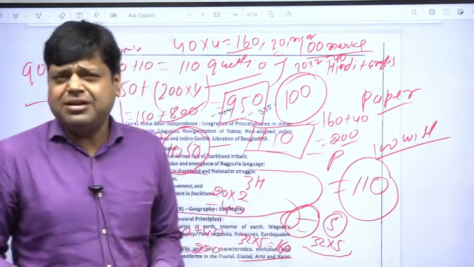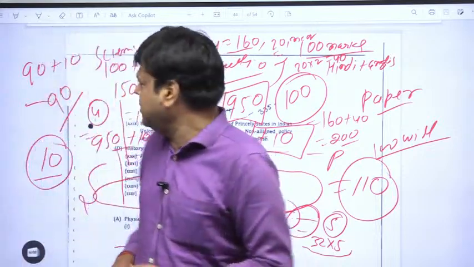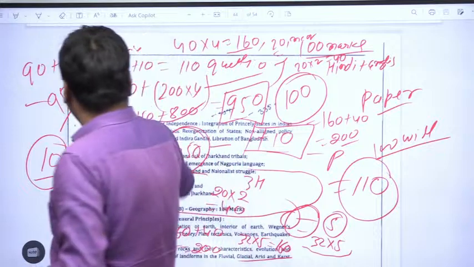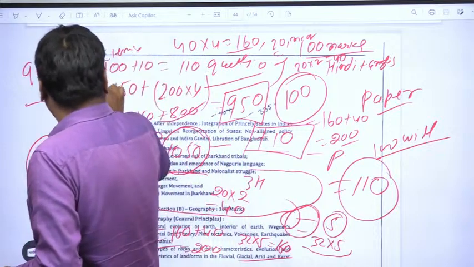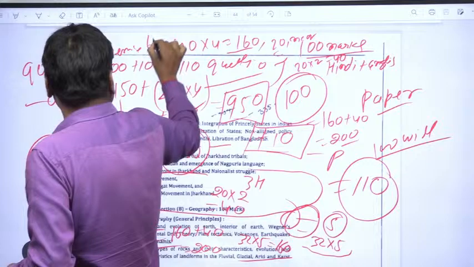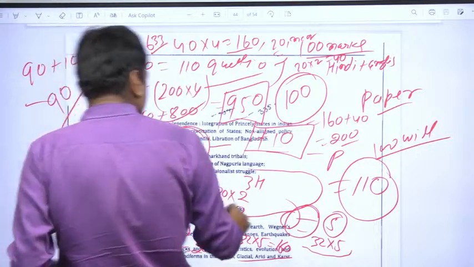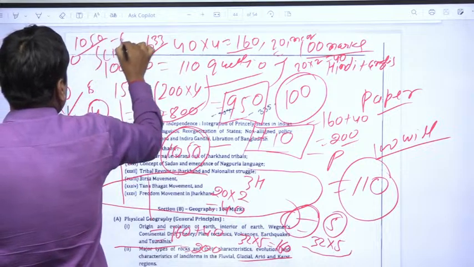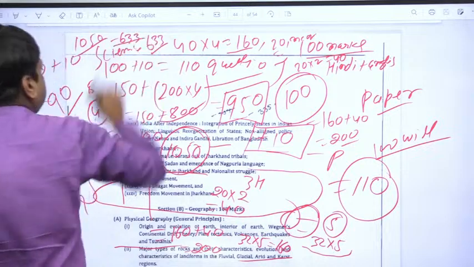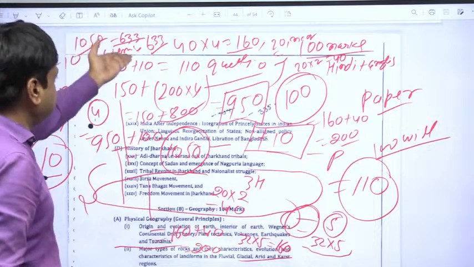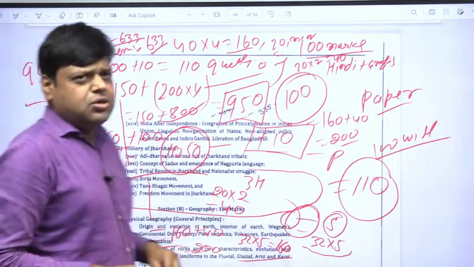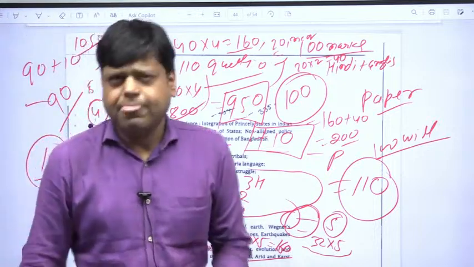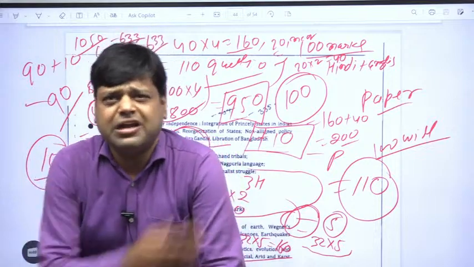In the 7th to 10th JPSC, the last post was allotted on 633 marks. So out of 1050, you will have to get 633 marks. So approximately you can work out how much percent you will have to get for clearing this examination.